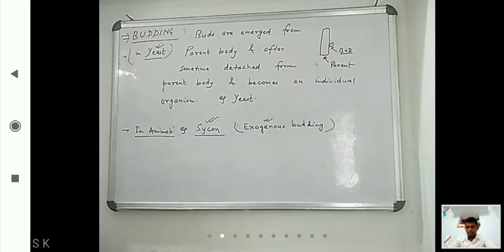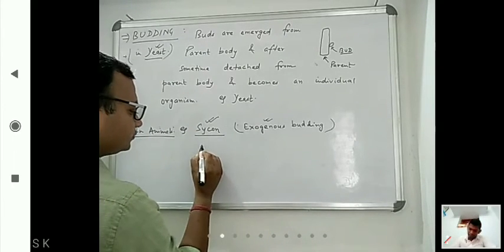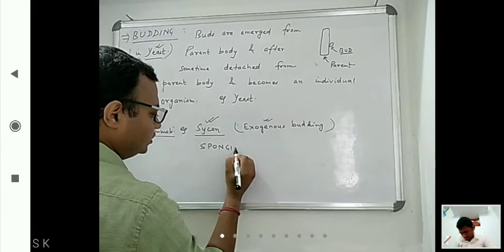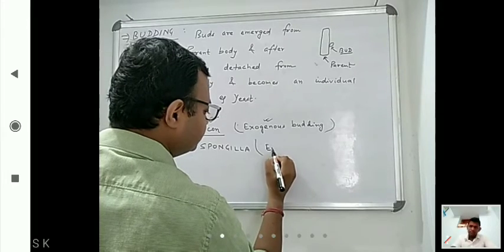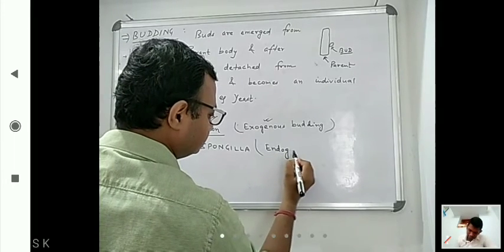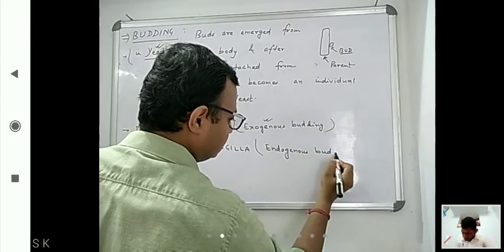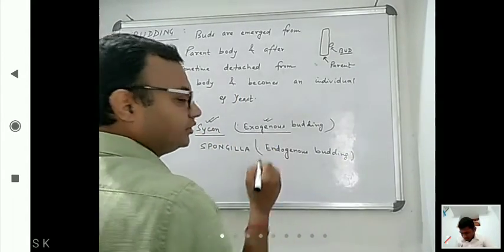If we are discussing endogenous, so endogenous occurs in where? Spongilla. So next is Spongilla. So it is endogenous budding. Endogenous, exogenous, have you understood that?